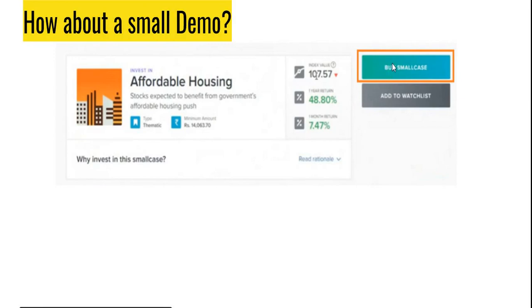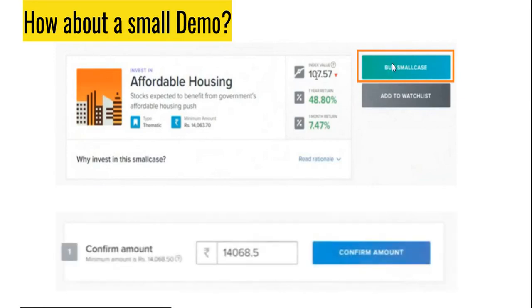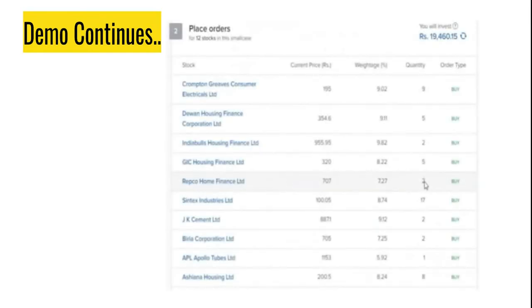Once you click the buy smallcase button, you will be required to confirm the amount that you're looking to put in here. Once you've confirmed and clicked on it, what you will see is basically an algorithm running, and finally an allocation of the stocks and the quantity of stocks listed in that particular smallcase will be displayed to you. So in essence, you have invested in a particular theme around affordable housing, and in the background there are a set of stocks that are going to get impacted due to that. And finally, you've basically bought all of these stocks within that smallcase.